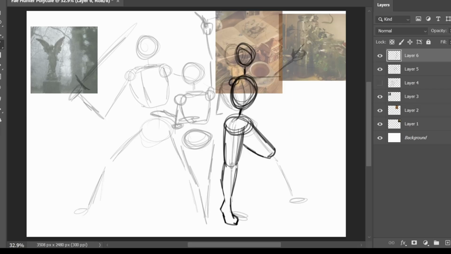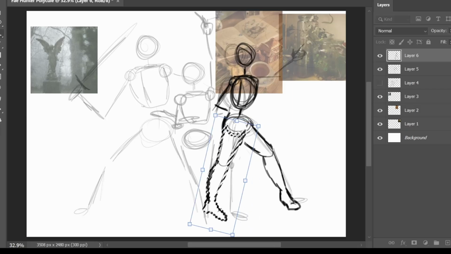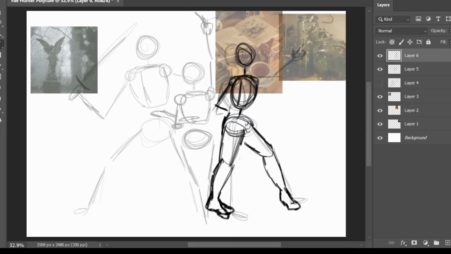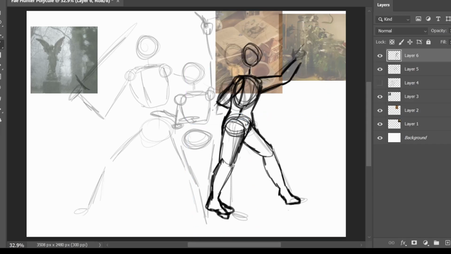I started by sketching all 3 characters together, trying to make sure their poses would be dynamic. It took a few tries to get the poses as dramatic as I wanted, mostly starting from a fairly stiff base and then pushing my poses further. Once again, I came up with names for all these characters to make writing the script easier for myself. The girl on the right casting a spell is Eve. The boy in the middle is August. And the warrior on the left with the sword is Zephyr.